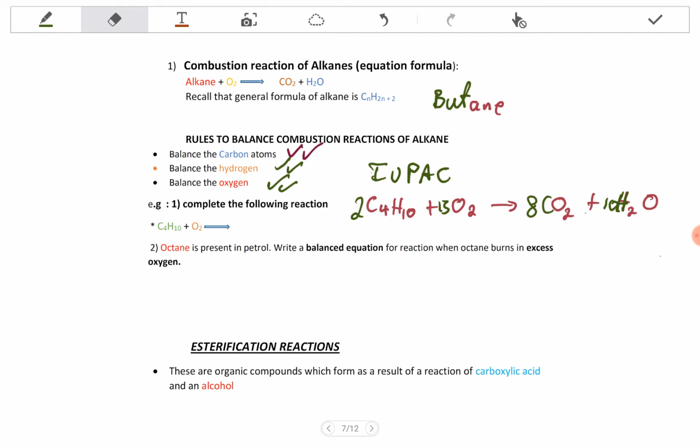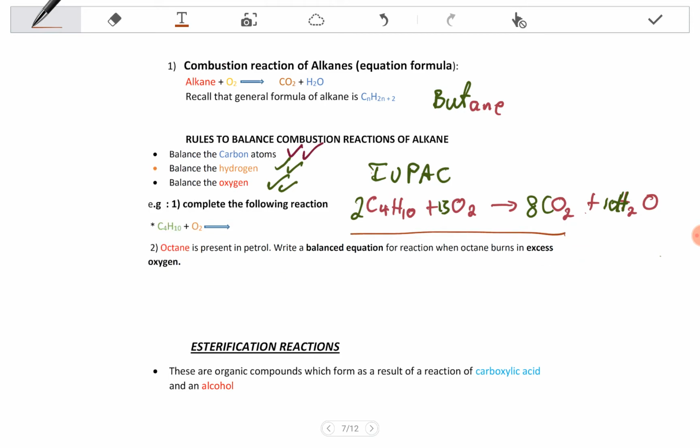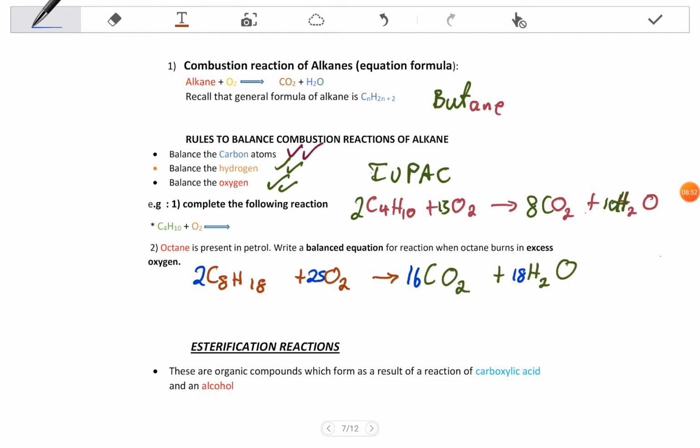Try to pause the video and try to balance this one here. Pause the video and try to balance, please. Now, okay, so if you tried it, I hope that you got this, because when you try to balance this, you're going to get the same problem as the previous one.